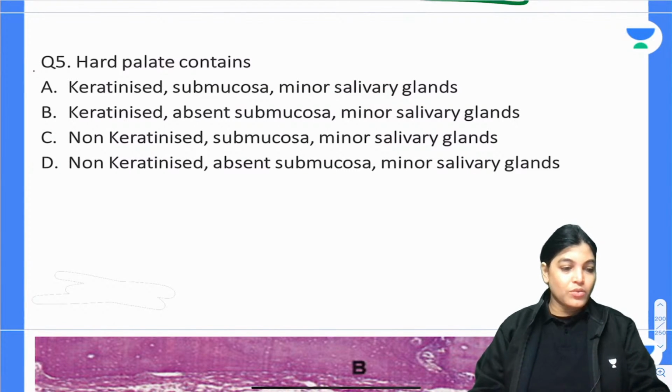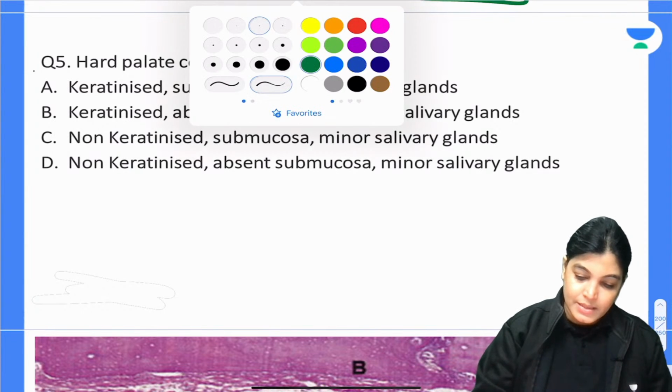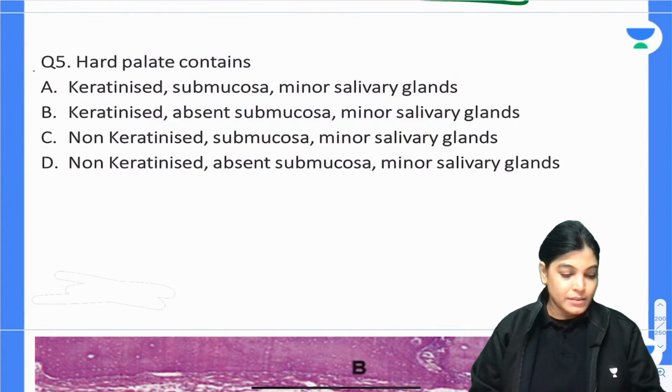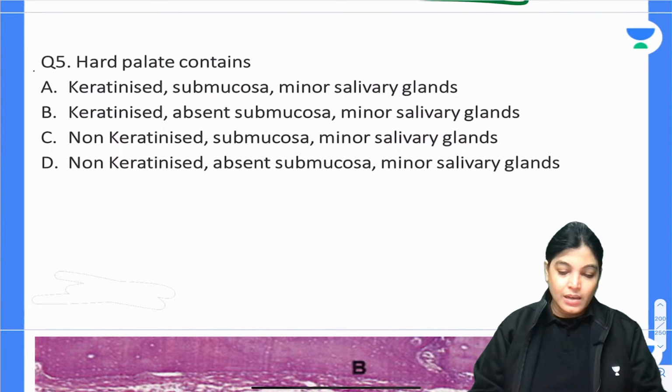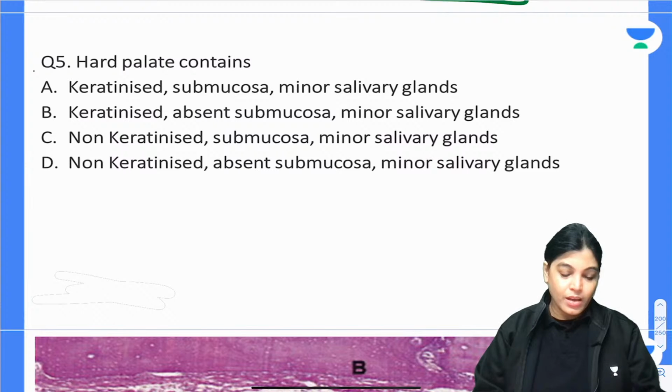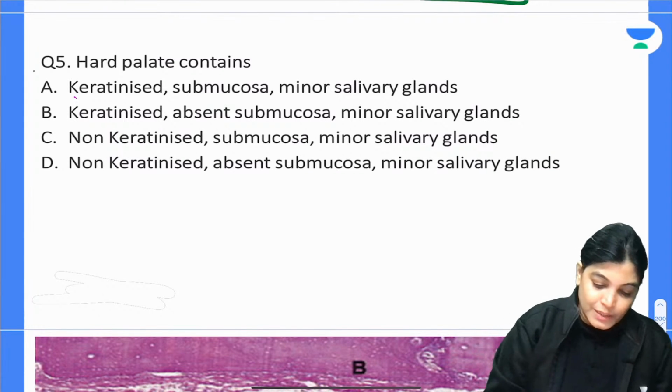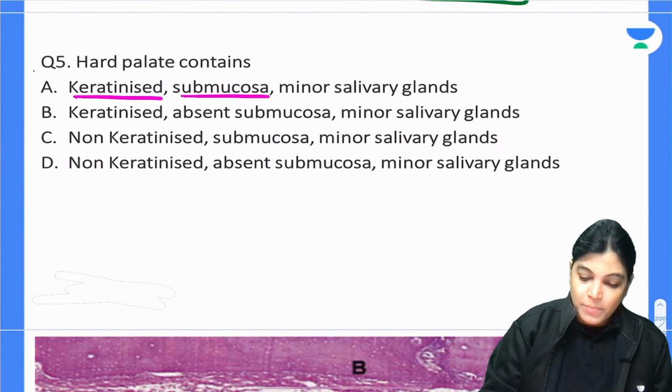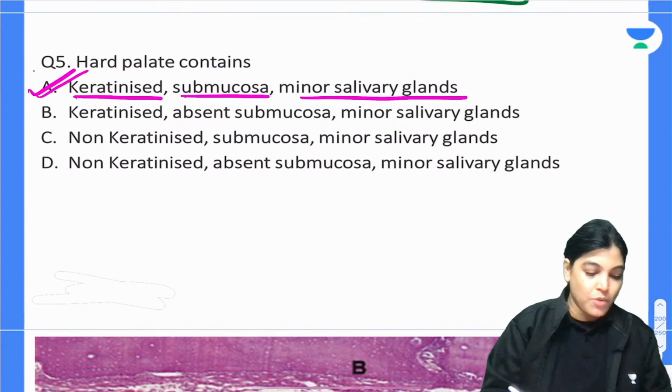Whether it is right or wrong, please attempt it. It doesn't matter. What is the histological feature of the hard palate? If I have to choose the correct answer for question number 5, I will go with keratinized epithelium, submucosa present and minor salivary glands. So option A is correct.